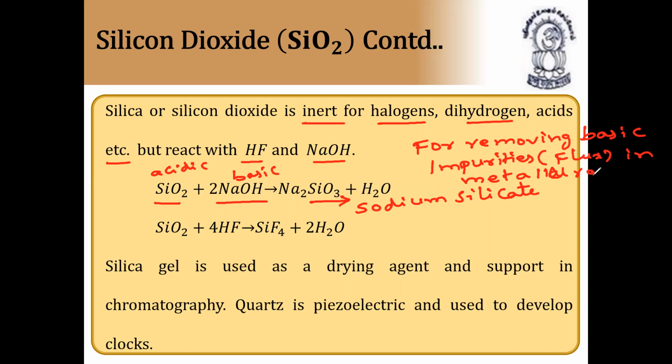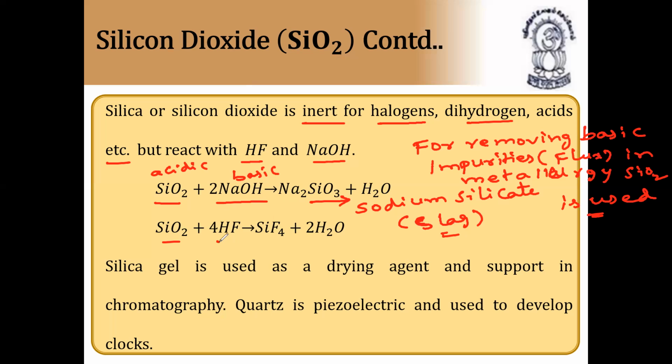Silicon dioxide combines with the basic impurities and forms a silicate, which is removed as slag. Flux plus gangue is equal to slag. So this is called sodium silicate.